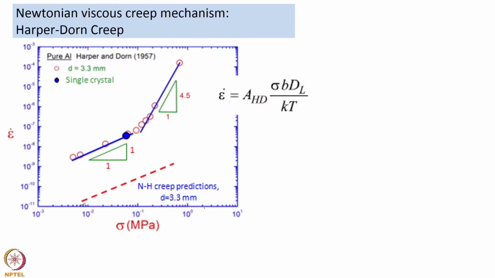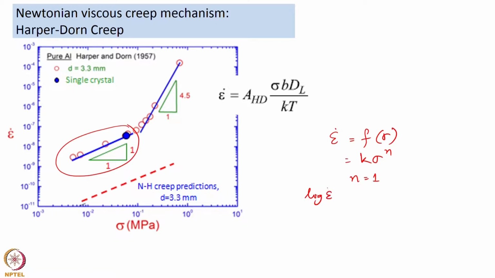So, here in this plot I am showing the data that Harper and Dorn generated from their experiments, in this regime where they have n equal to 1. When you plot strain rate as a function of sigma, we know it is basically some constant times sigma to the power n, and since n is equal to 1, if you plot log epsilon dot versus log sigma, the slope will give you the n value. The slope n is equal to 1, and that is what they observed.